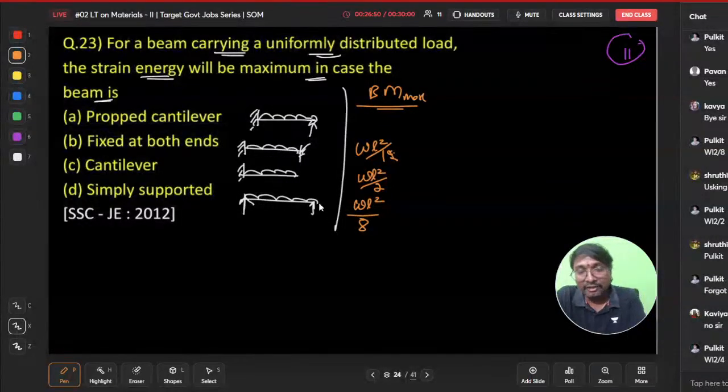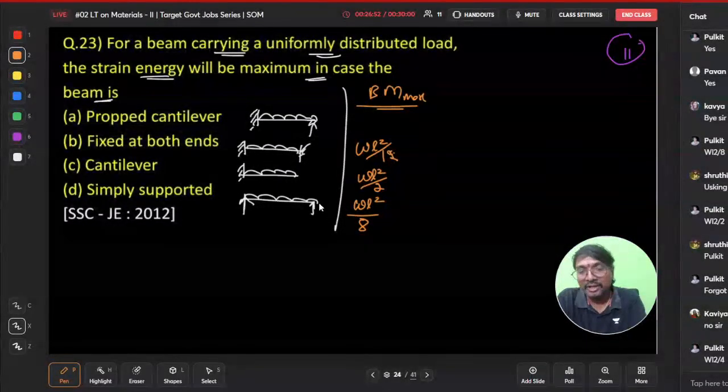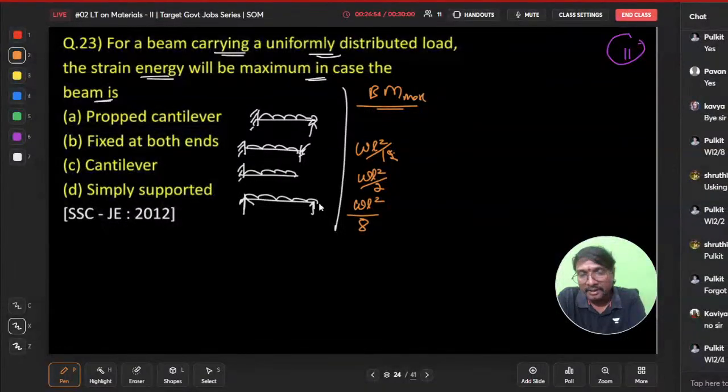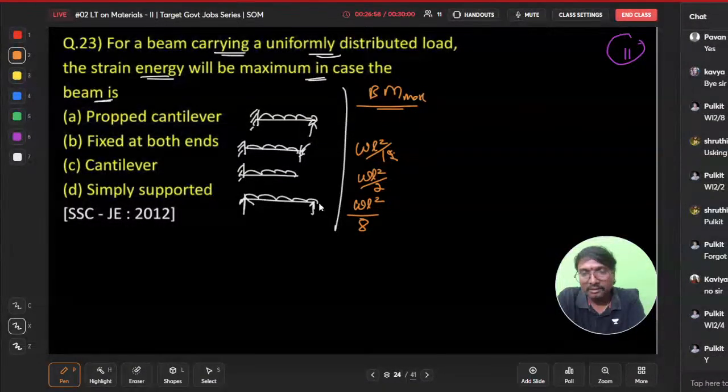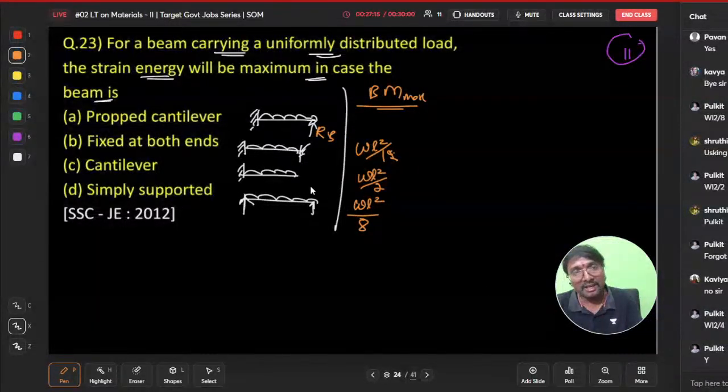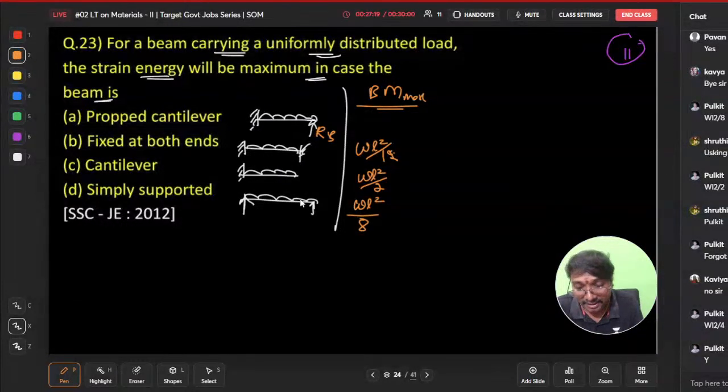Now here, it will be in between those values, right? So can we say that because of this prop, this RB, what happens if you just observe? Because of this prop, it will be reducing the bending effect, right?